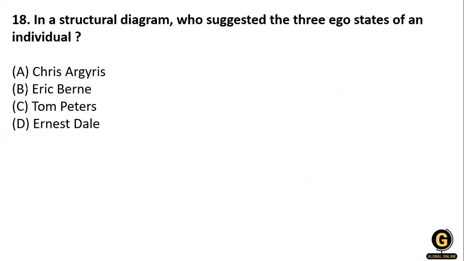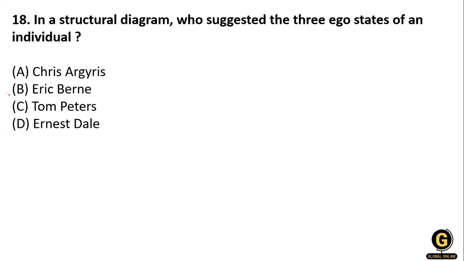Now the next question: who suggested the three ego states of an individual in the structural diagram? The options are Chris Argyris, Eric Berne, Tom Peter, and Ernest Dale.